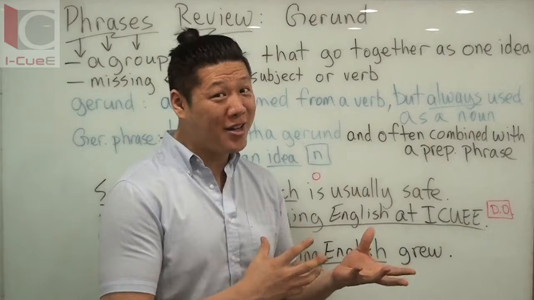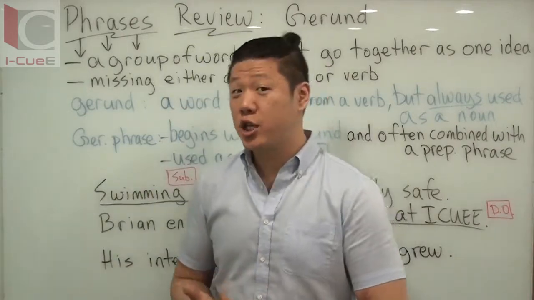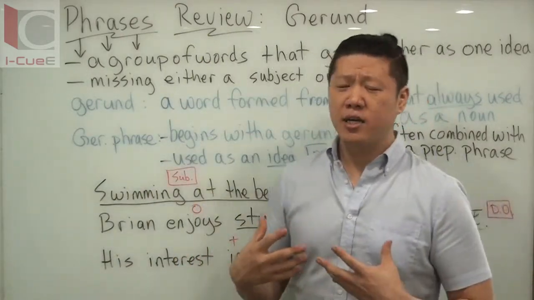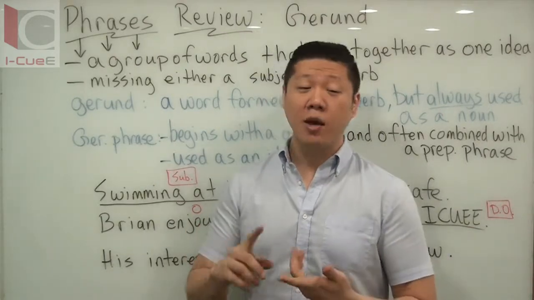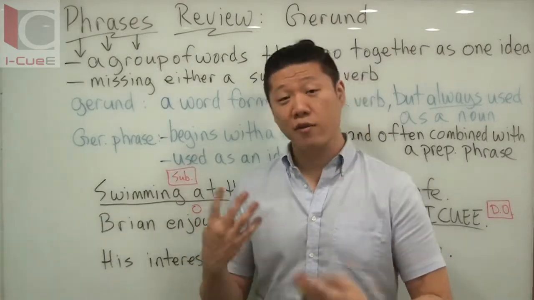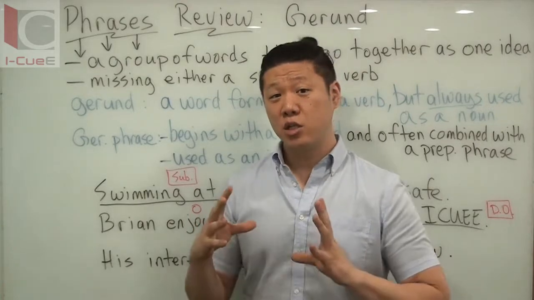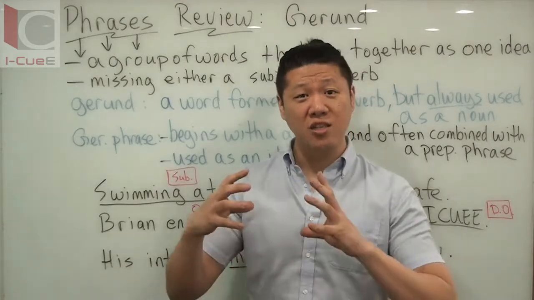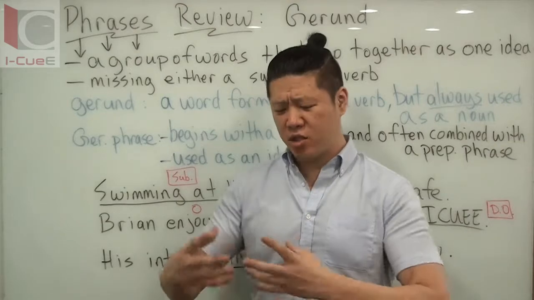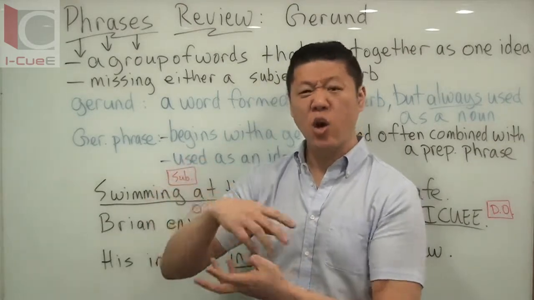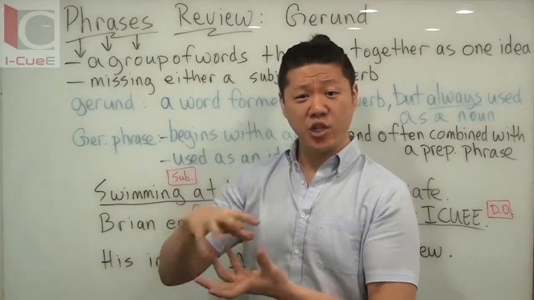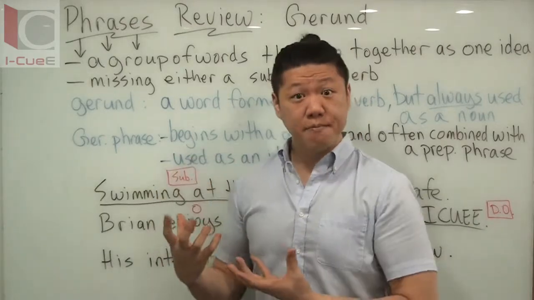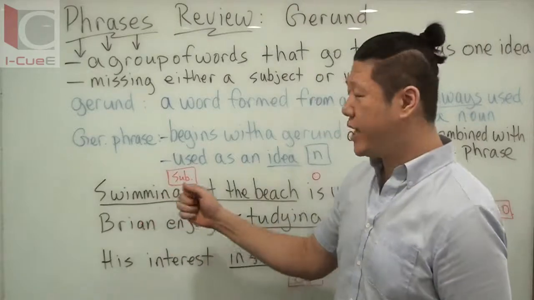It looks like one, right? And this is why when we talk about gerunds, what kind of nouns are they? Gerund nouns are used as idea nouns because we have person, places, things, and ideas for the 4 different kinds of nouns. But gerund phrases and gerunds, these are just idea nouns. Because you're taking a verb, you're taking an action or a state of being, and you're trying to figure out, how do I turn this action into an idea? And that's why we have gerunds as idea nouns.